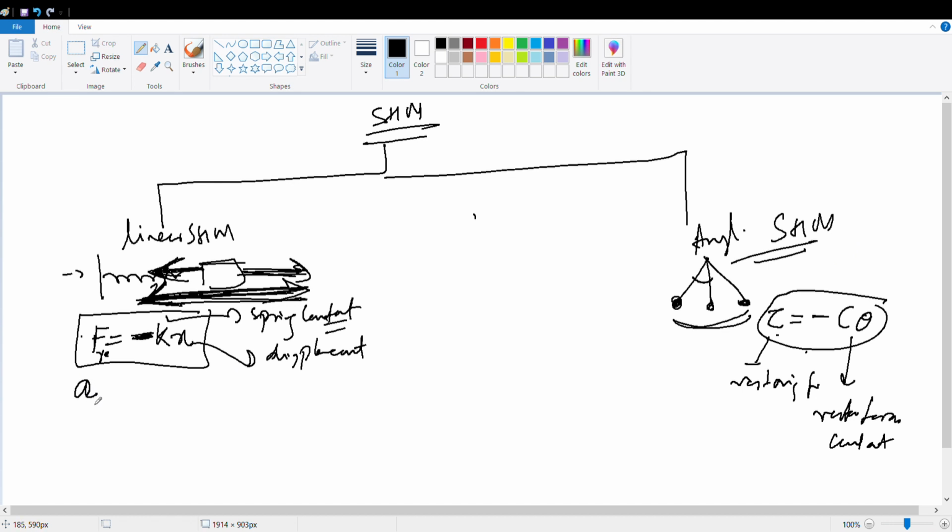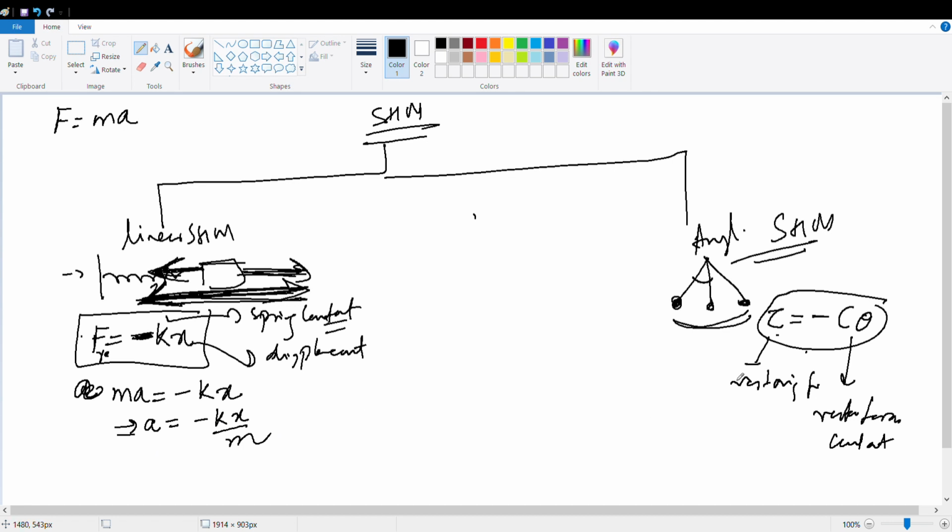So, how to find acceleration? F is equal to ma. So can I substitute? ma is equal to minus kx? Then what should your a be? a should be kx by m.